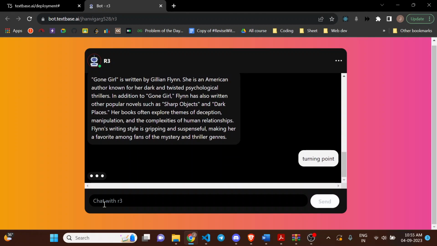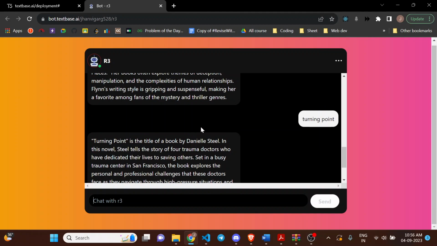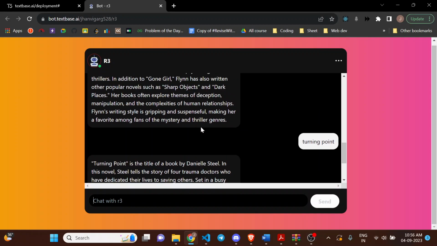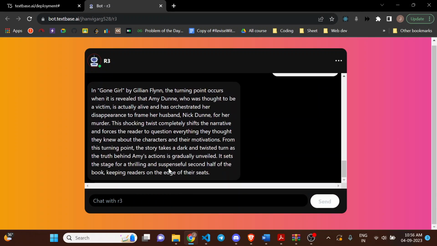So now let me ask what the turning point in that book is, and how the story changes around the turning point. So it will give the answer based on that. Okay, it's not giving about that. So let me ask the turning point of Gone Girl. It is giving some other book recommendation having the name as turning point. So we can specify the word also. In Gone Girl, it is giving the turning point as this one.